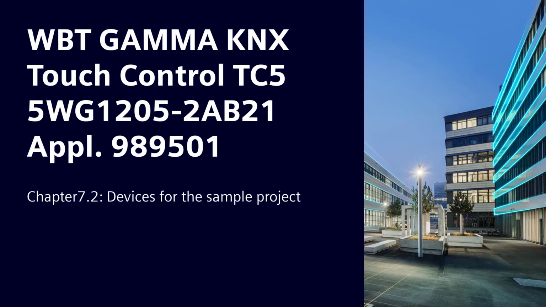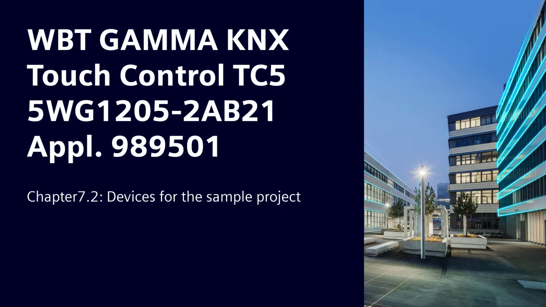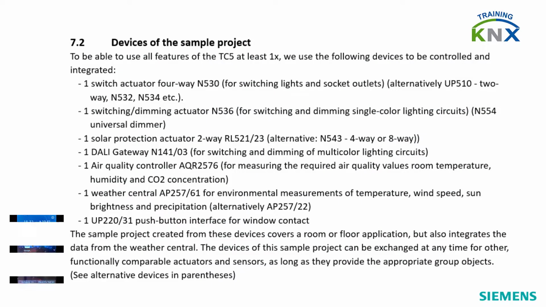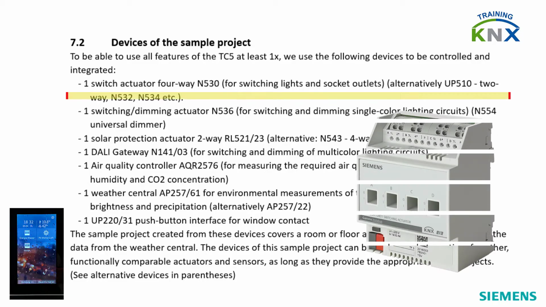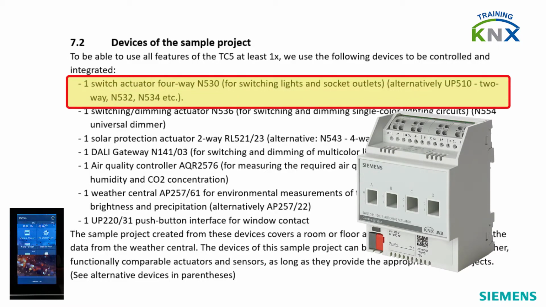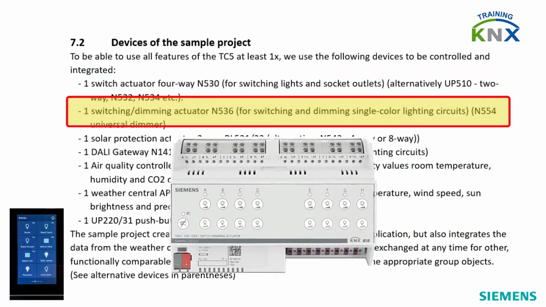Chapter 7.2 Siemens KNX Touch Control TC5 Devices of the Sample Project. To be able to use all features of the TC5 at least once, we use the following devices to be controlled and integrated. 1 switch actuator 4-way N530.